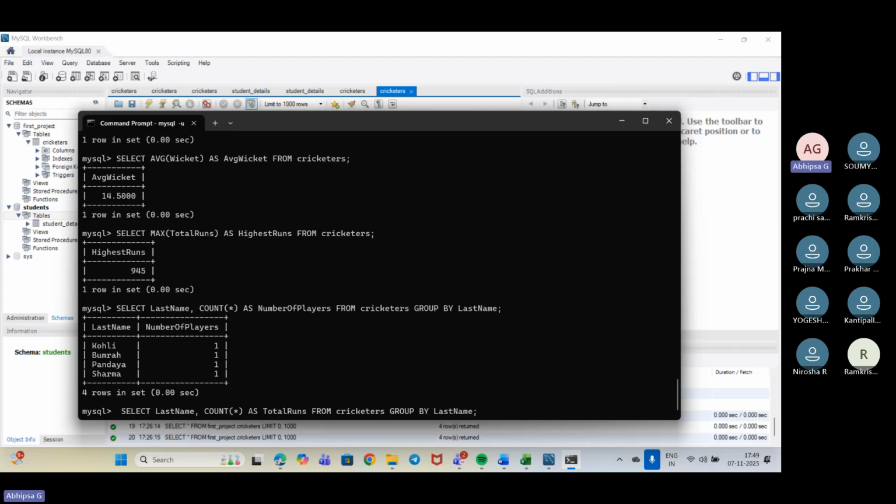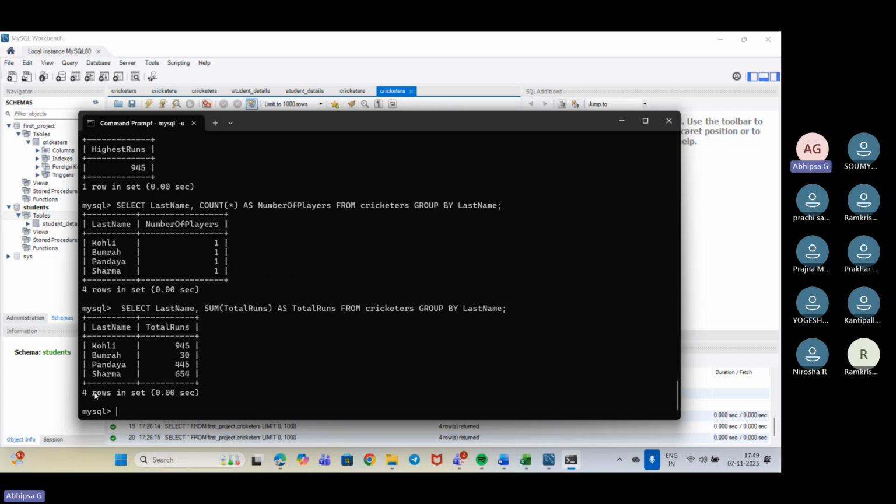Because count we can't take here, sum we will be taking. And in between we will be taking total run, because only one field we will be including, that is total runs.